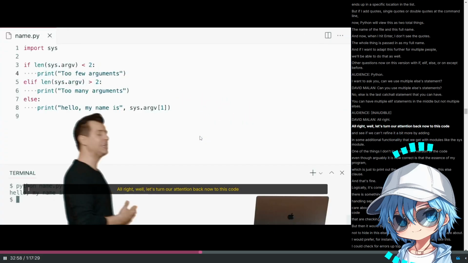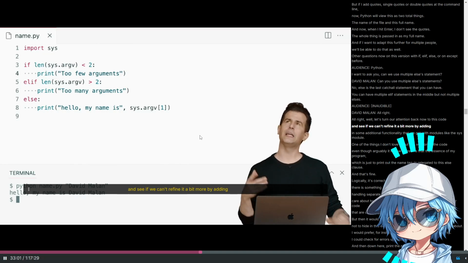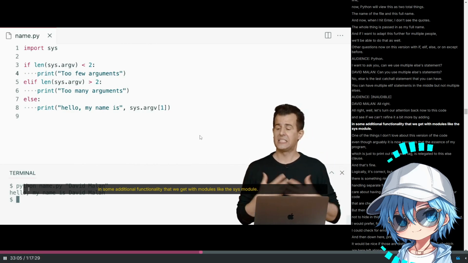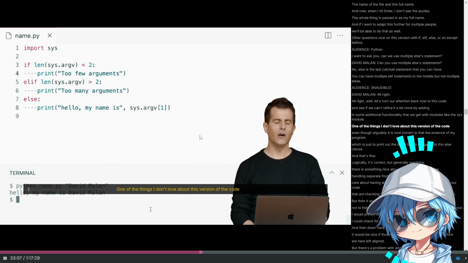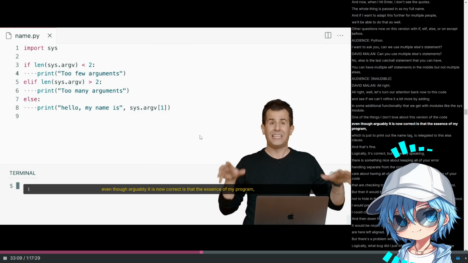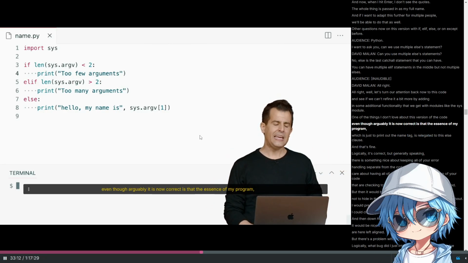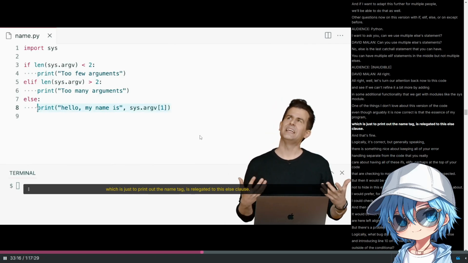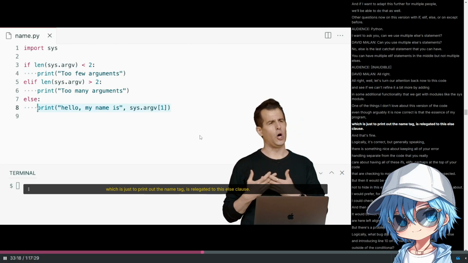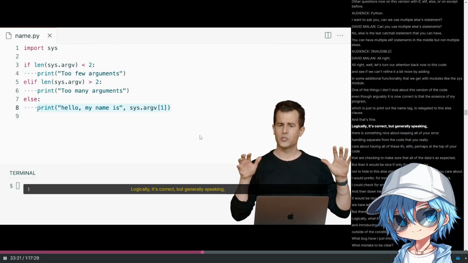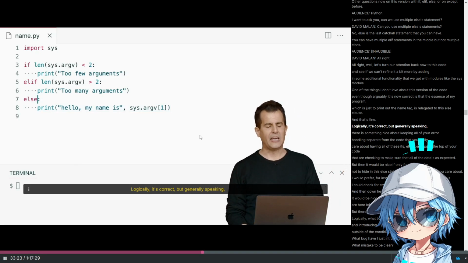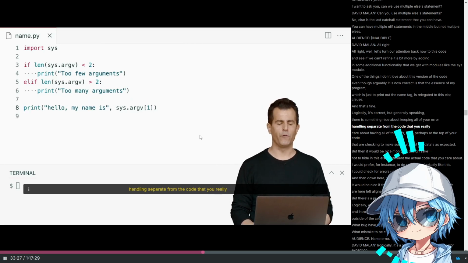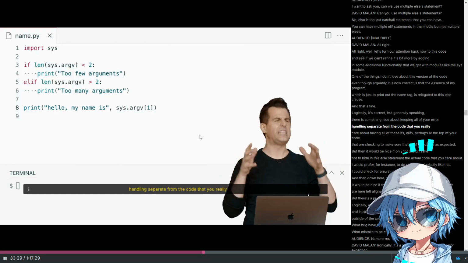All right, well, let's turn our attention back now to this code and see if we can't refine it a bit more by adding in some additional functionality that we get with modules like the sys module. One of the things I don't love about this version of the code, even though arguably it is now correct, is that the essence of my program, which is just to print out the name tag, is relegated to this else clause. And that's fine. Logically, it's correct. But generally speaking, there's something nice about keeping all of your error handling separate from the code that you really care about.